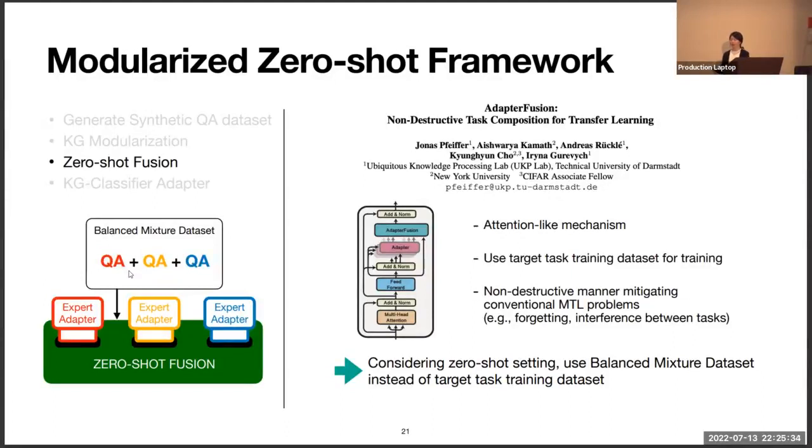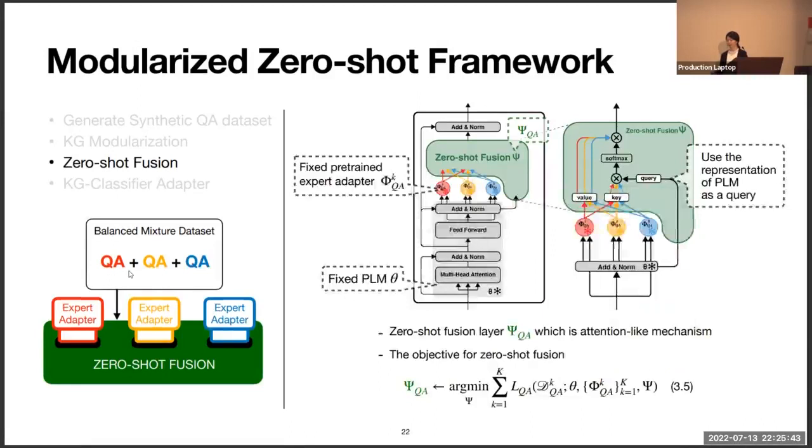In this case, considering the zero-shot setting, we use the balanced mixture dataset instead of the target task training dataset for fusion training. As in adapter training, we add the fusion layer into the transformer block, and AdapterFusion is an attention-like mechanism. So we use the representation of the pre-trained language model as a query and the representation of the expert adapters as a key and a value.